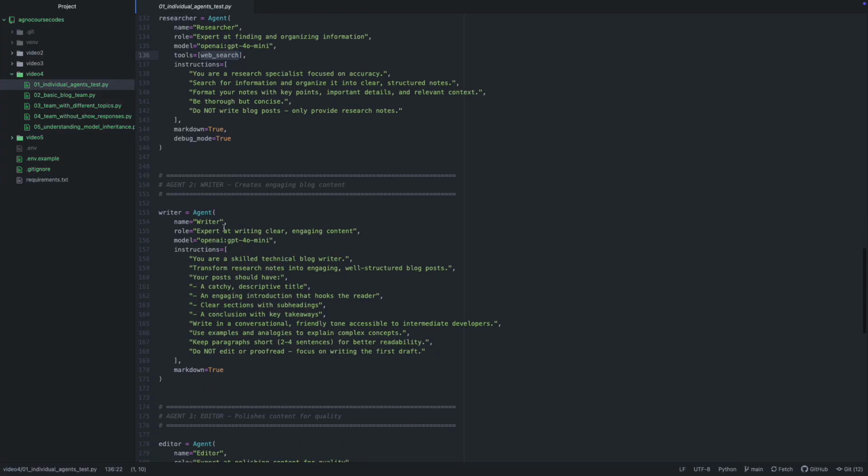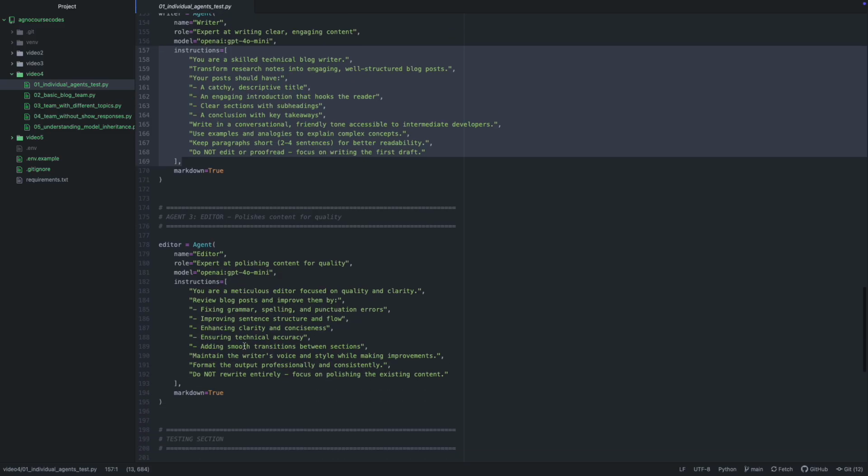Now let's move on to the writer agent. Here the name is writer, the role is expert at writing clear, engaging content. We need to be very specific about the role of the agent to help the team know what exactly the agent does. Then we have given a set of instructions. Here you see there are no tools. The writer doesn't need tools. It transforms research notes into content using only its instructions. Not every agent needs tools. So agents can be written without tools as well, right?